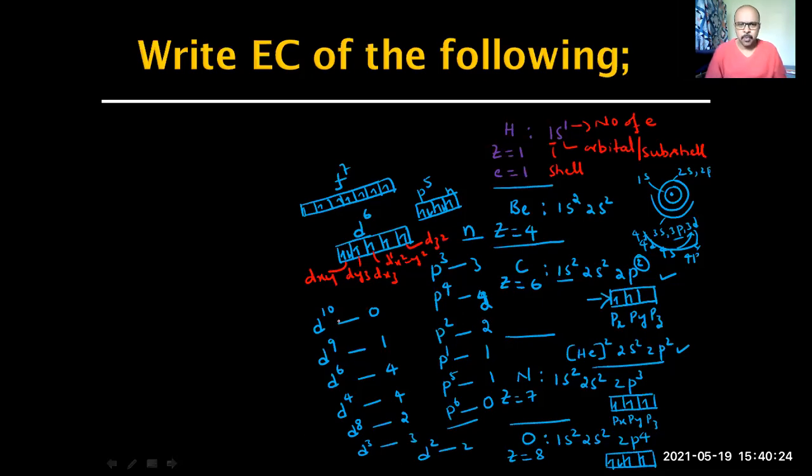Okay. Now, what is the shape of s orbital? Spherical. Double dumbbell is which one? D. What is the shape of p? Dumbbell. And what did we say for f? Complex. So for that reason, we don't give any designation or symbols for the orbitals of f. We simply say 7 orbitals.